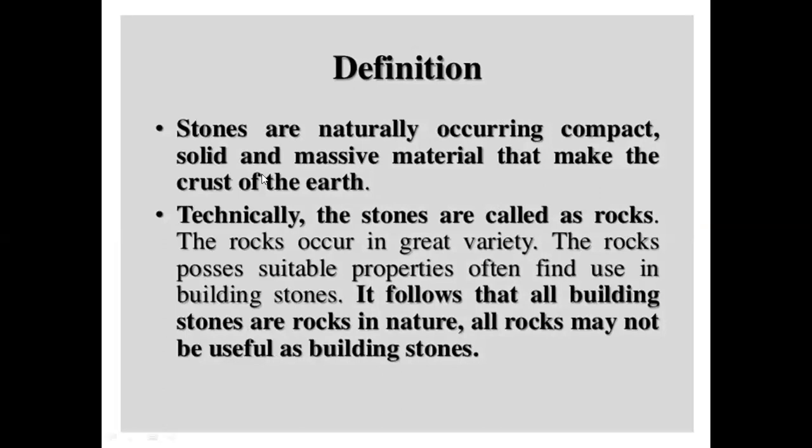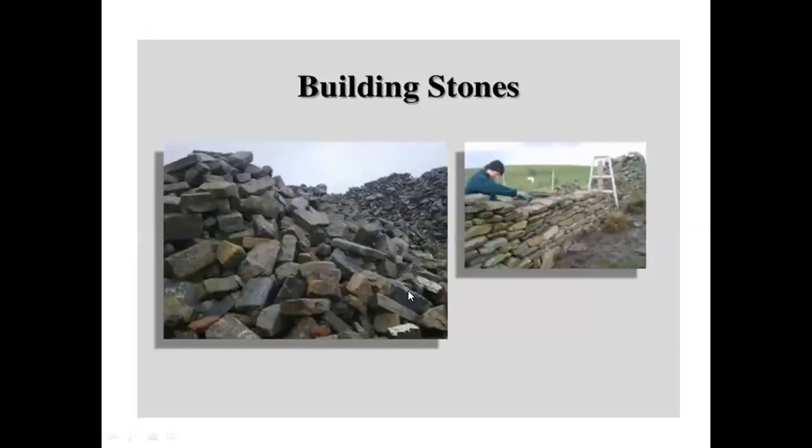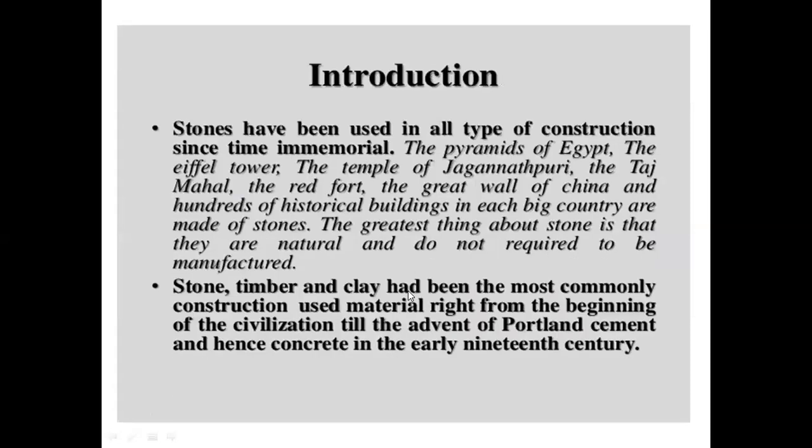Stones are naturally occurring, compact, solid and massive material that makes up the crust of the earth. Stones have been used in all types of construction since time immemorial.